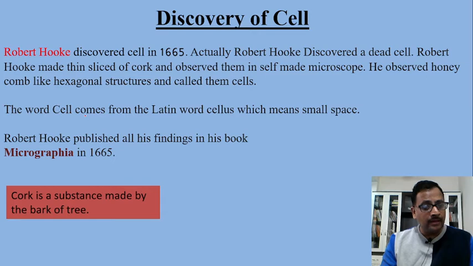The word cell comes from the Latin word cellus, which means small space. Robert Hooke published a book, Micrographia, in 1665, and in this book he wrote all his findings about the discovery of cell.